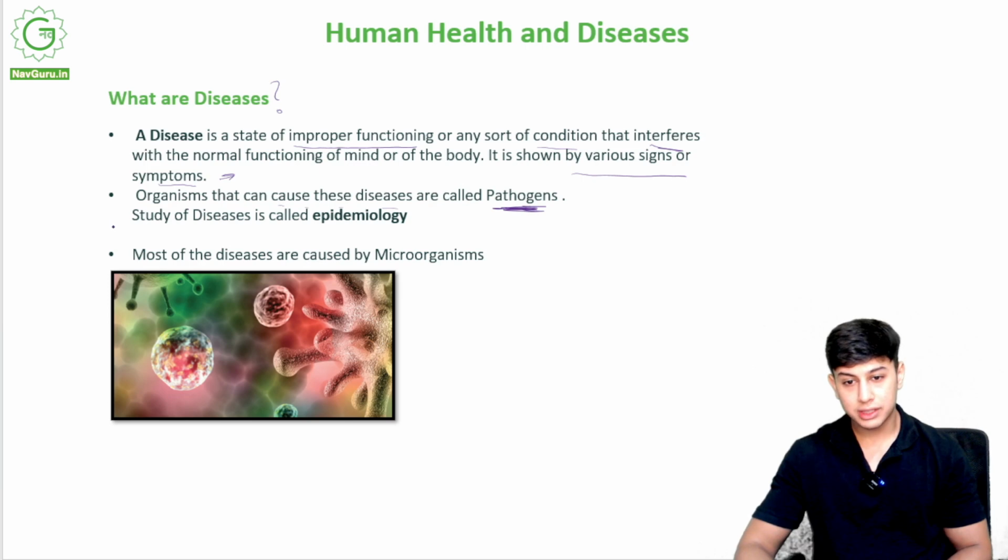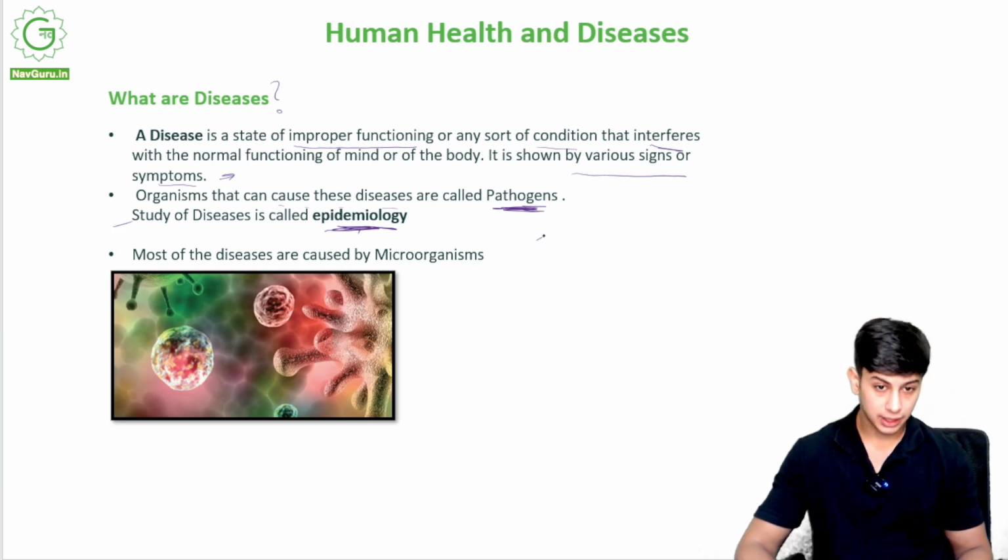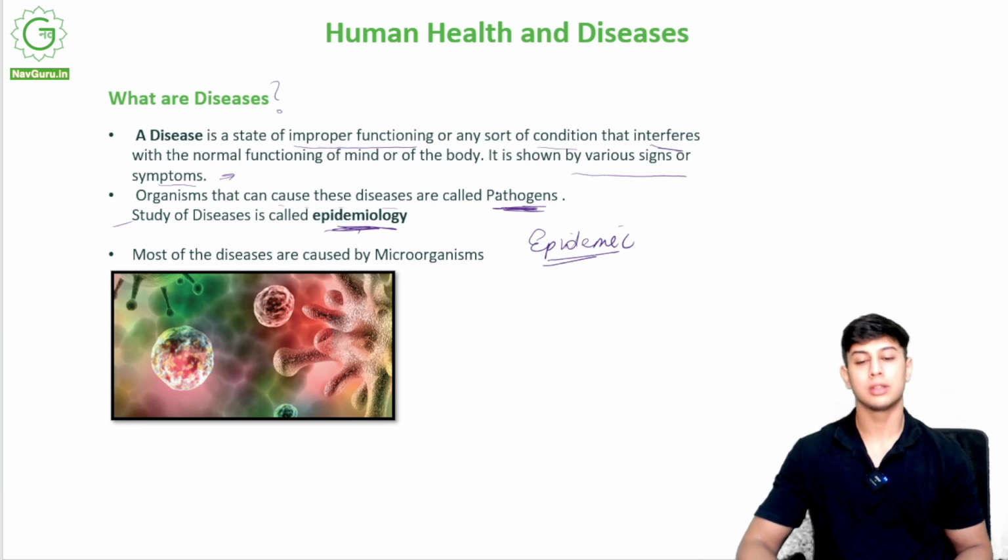What is the study of diseases called? It is called epidemiology. When there is a disease spreading on a large scale, it is called an epidemic. For example, there was chikungunya as an epidemic. On a large scale that disease was being spread.